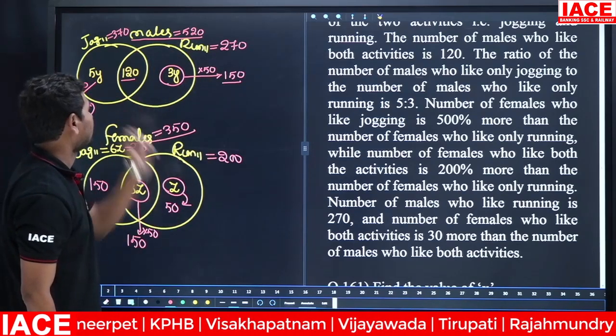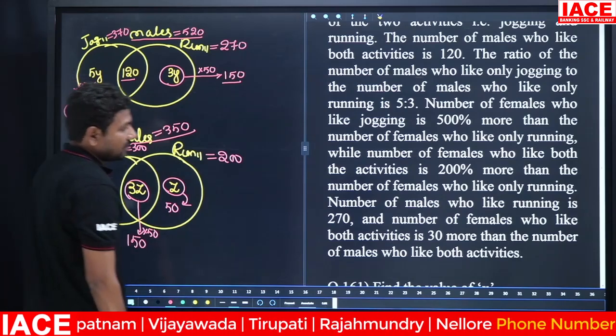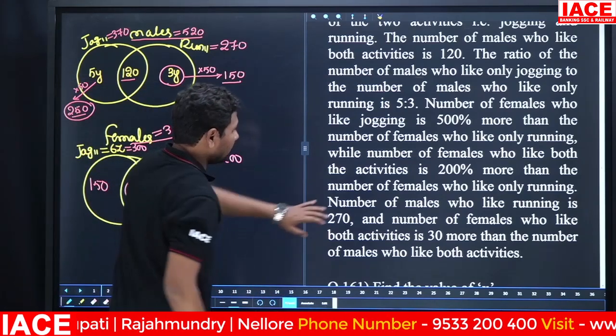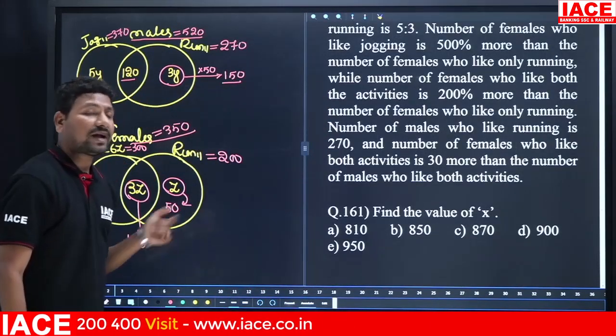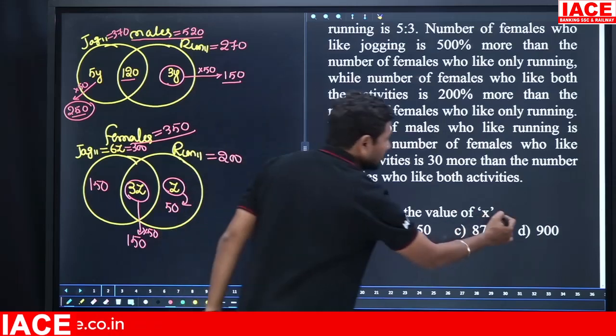350 and male side 520 members are there. Then look at the questions. Now every data is available. Now look at the question. Question: find the value of x. Find the value of x is equal to what?